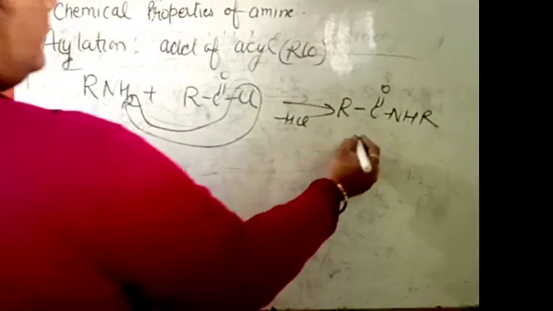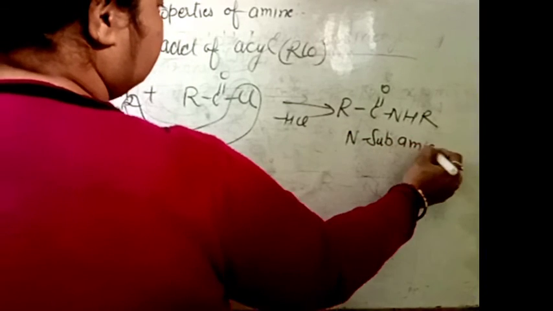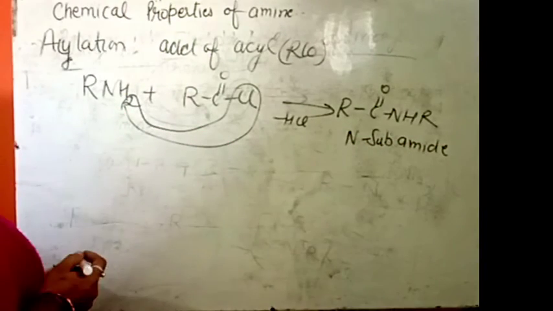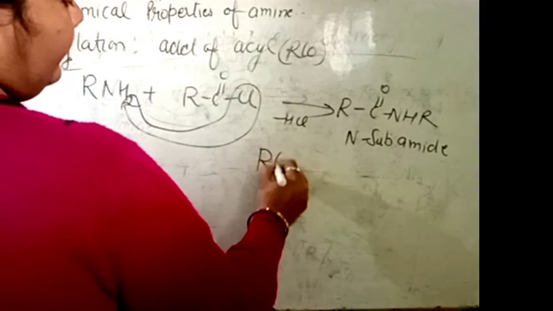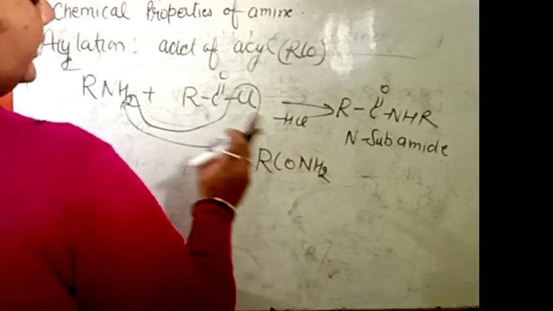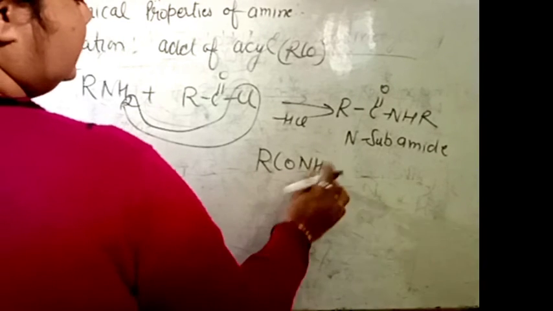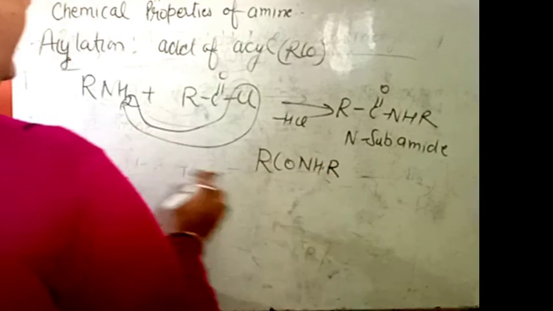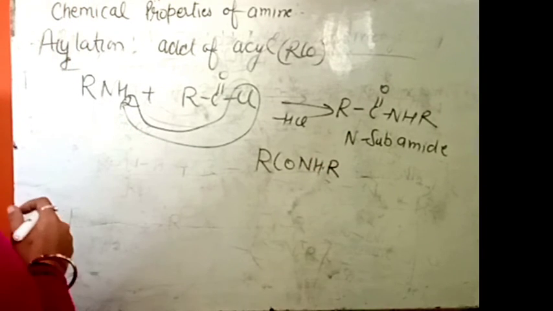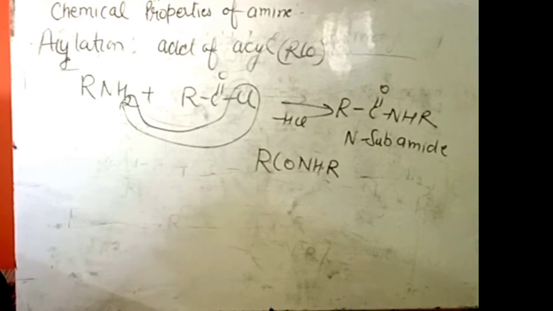What product is formed? This is an N substituted amide. Why is it called an N substituted amide? You know the formula of that amide. The formula of amide is RCONH2. When the H of that amide group is replaced by an R, this is called an N substituted amide. So the acylation of an amine takes place in this way.